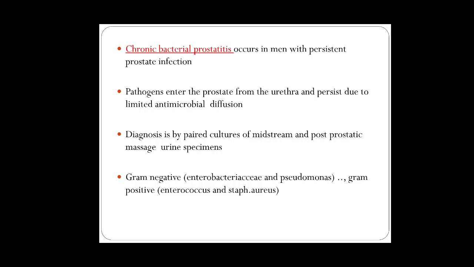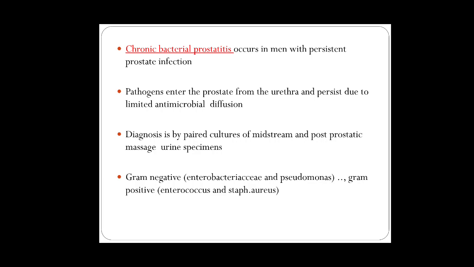So it may lead to chronicity, called chronic bacterial prostatitis, which occurs in men with persistent prostate infections. Pathogens enter the prostate from the urethra and persist due to limited antimicrobial diffusion. Diagnosis is by paired culture of midstream and post-prostatic massage urine specimens. So what you should do is collect a midstream urine sample or one following a prostatic massage.